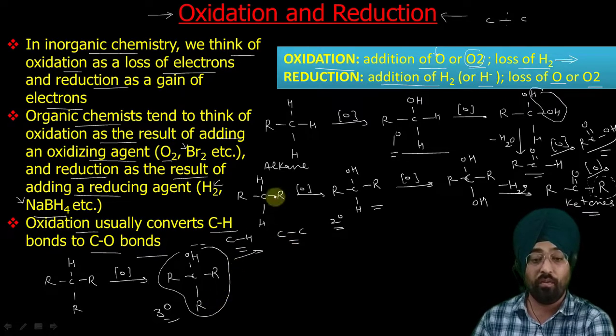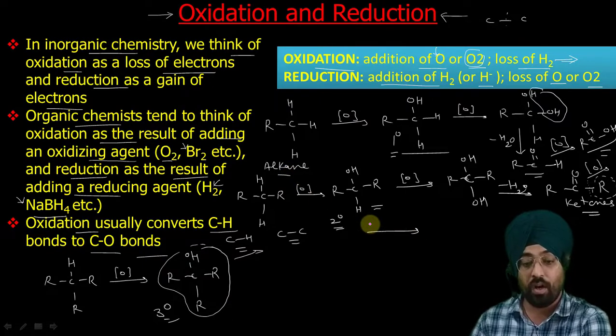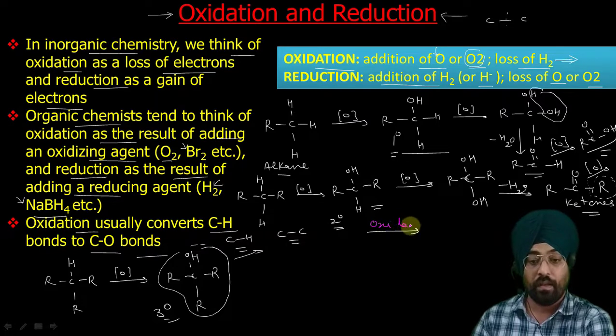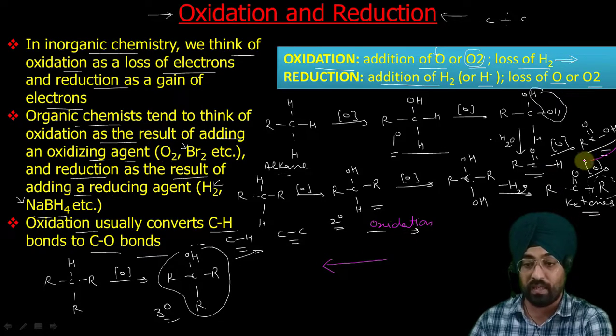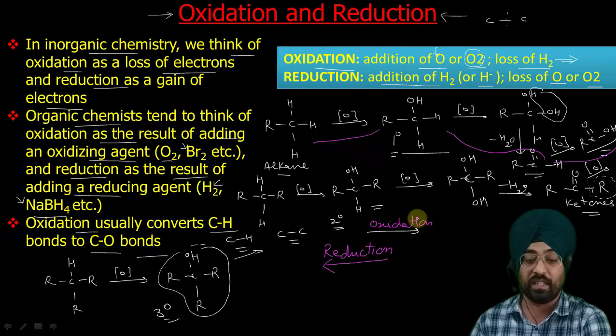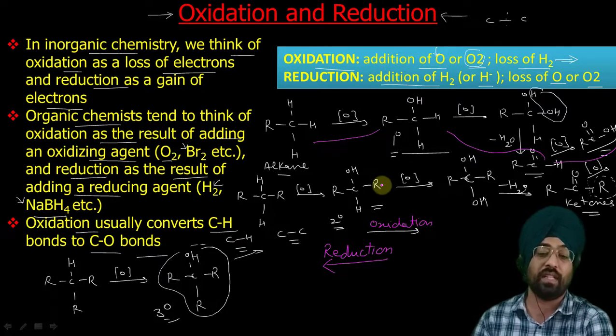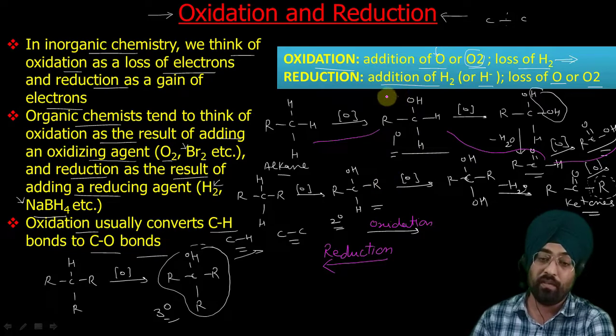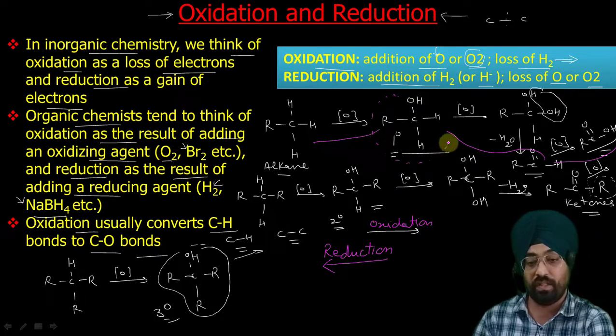Now if we move from alkanes to acids, from left to right, it is called oxidation. Whereas if we reverse the path, like from carboxylic acid to aldehyde, aldehyde to alcohol, alcohol to alkane, this will be called reduction. As I said, oxidation and reduction are opposite reactions to one another. Today our main aim is to study oxidation of these alcohols.